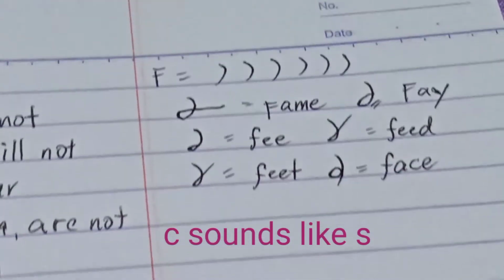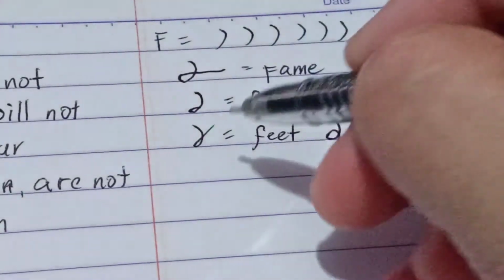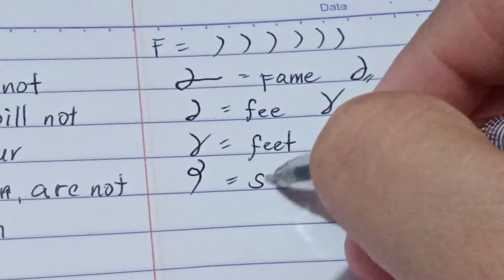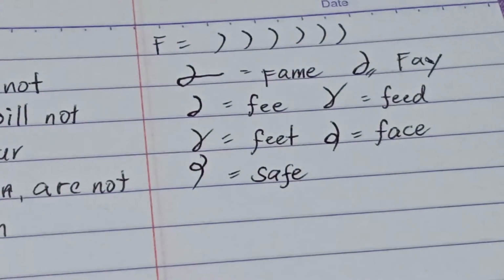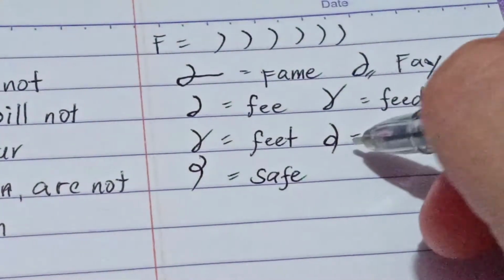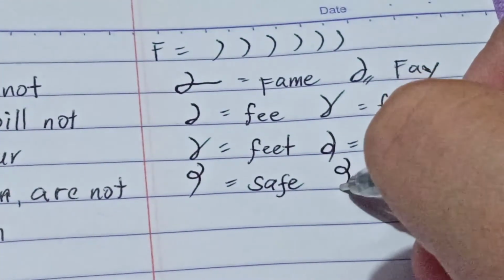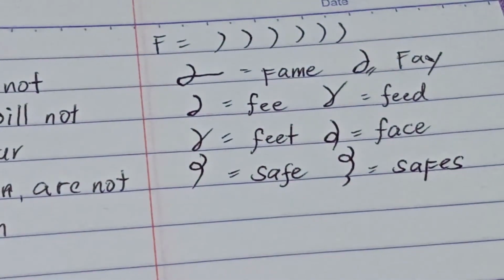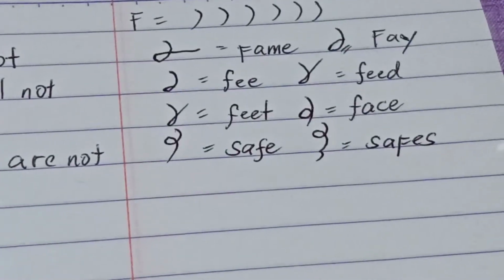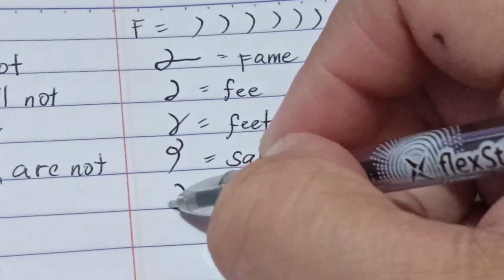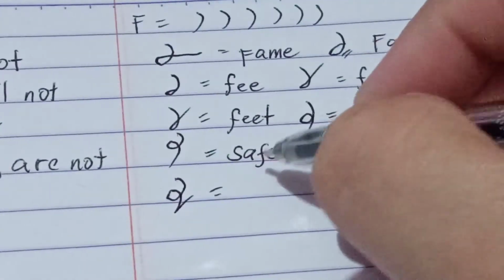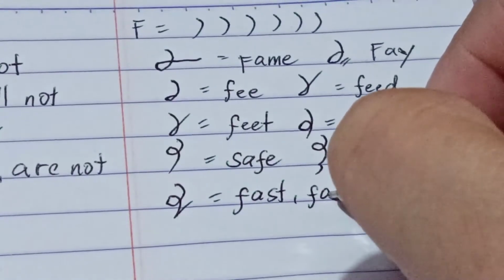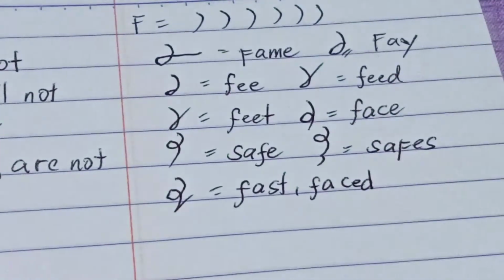Okay, another, if I combine S-A-F, so this is safe. Another, S-A-F-S, so this is safes. Next, F-A-S-T, so this is fast or faced.